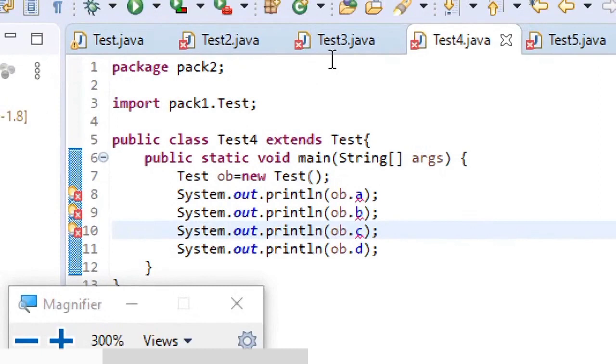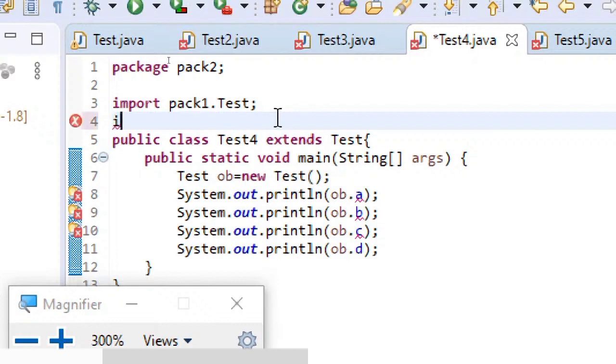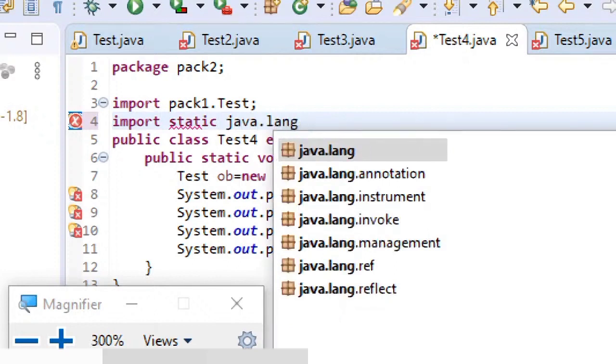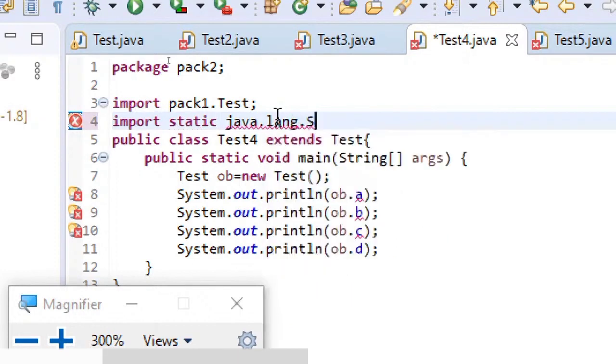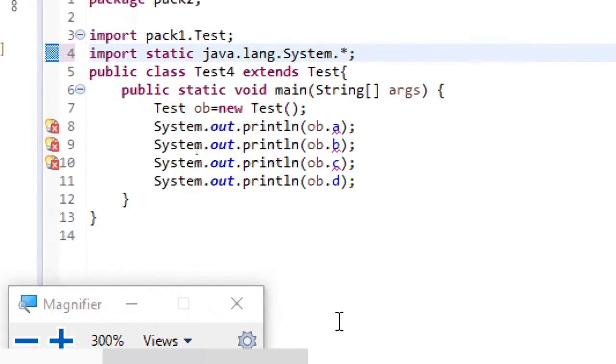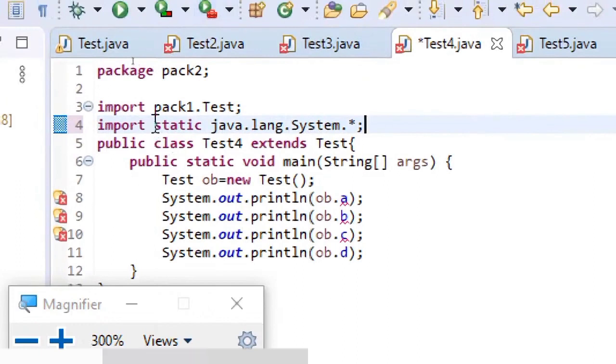So suppose if I am writing here, just observe, import static java.lang.System.*. Suppose if I am writing like this we call it as static import.